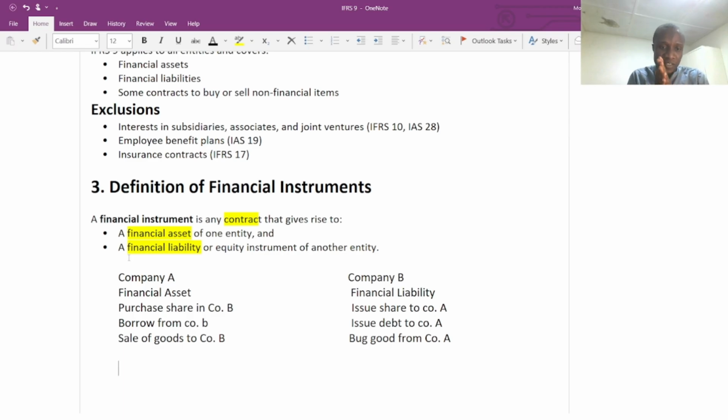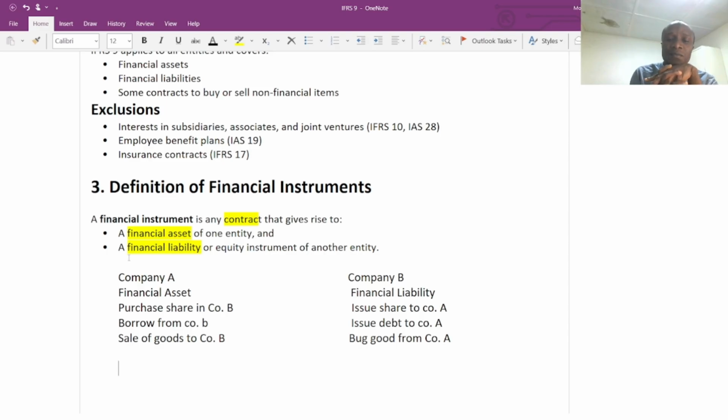For company B, we have a financial liability. Now, if company A purchases shares in company B, and company B issues shares to company A, company A will recognize a financial asset and company B will recognize a financial liability.